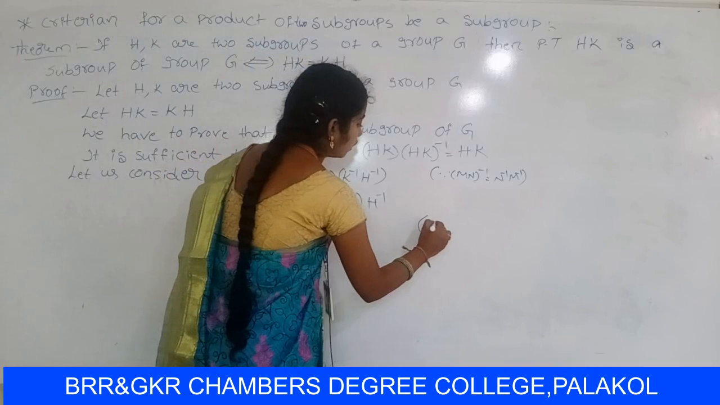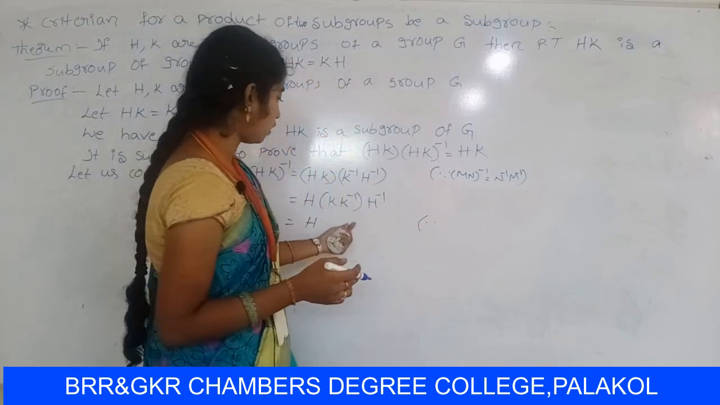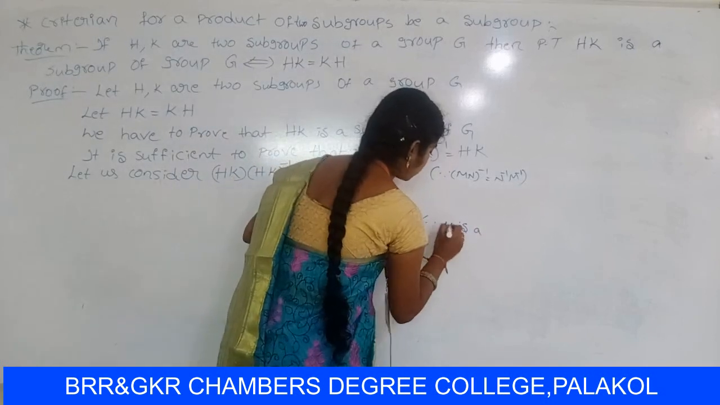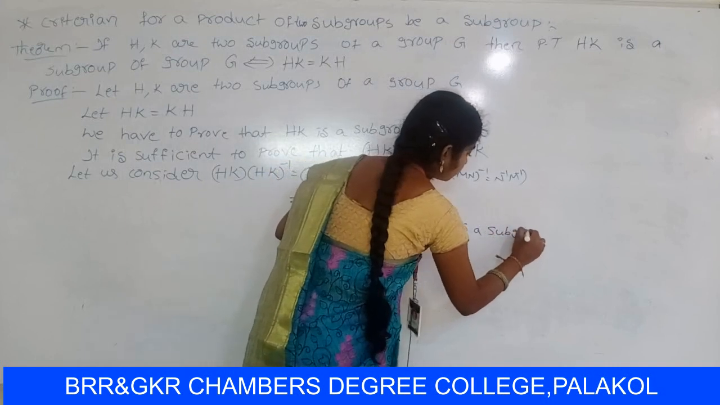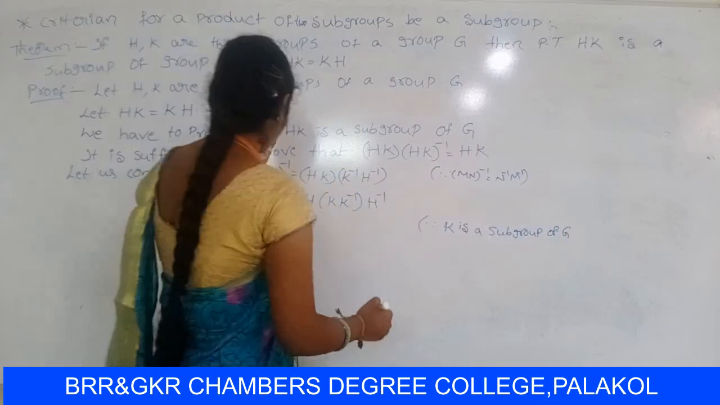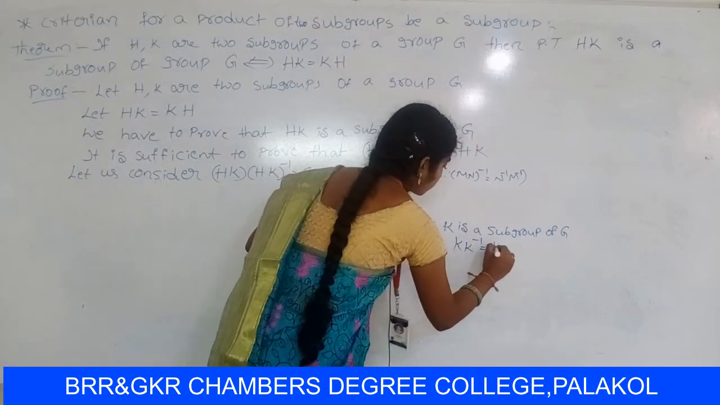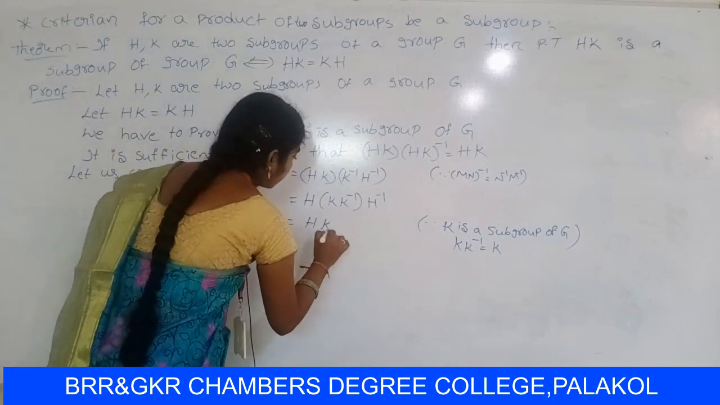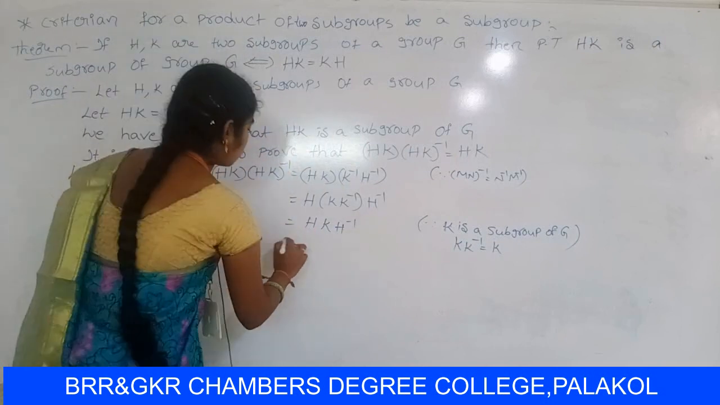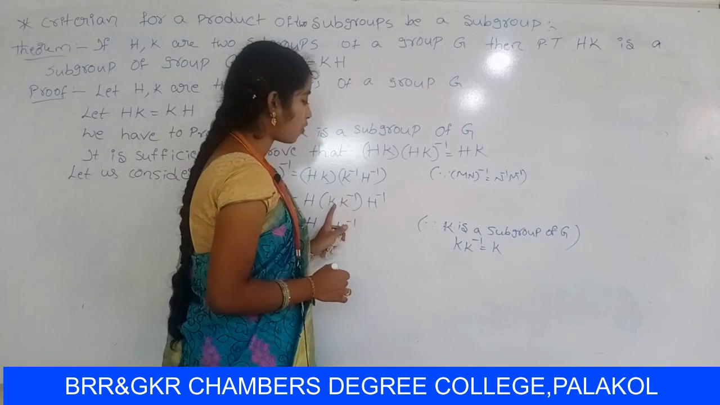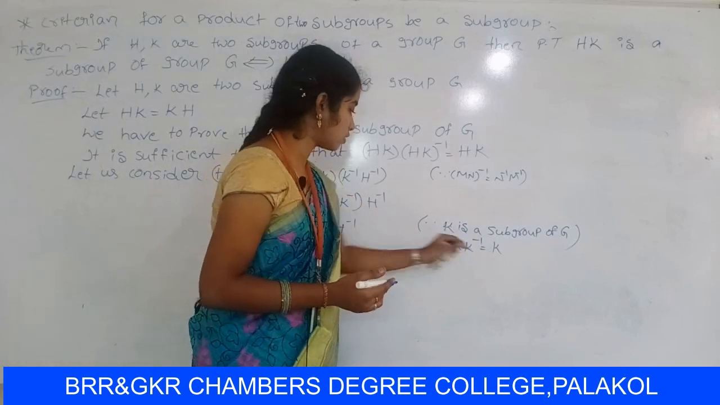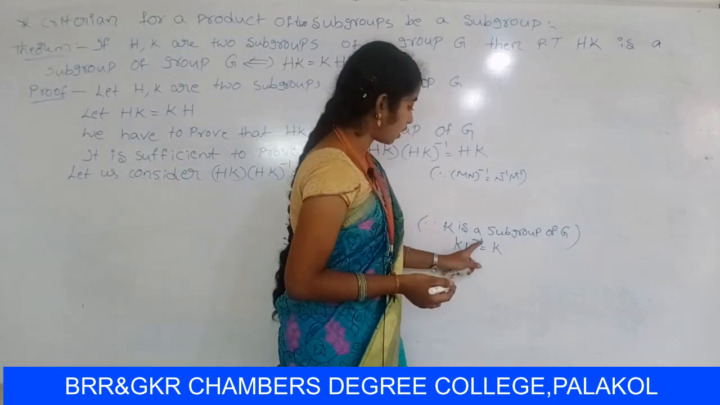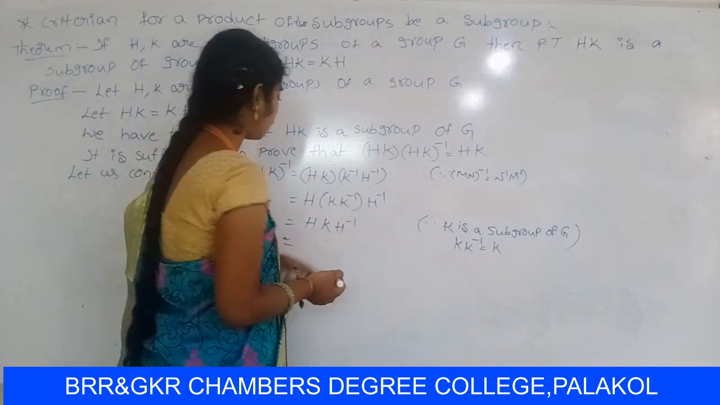already you know that H is a subgroup of Z, so H inverse equal to H. K is a subgroup of Z, so K inverse equal to K. So in general, H is a subgroup of Z can be written as H inverse equal to H, and K is a subgroup of Z means K inverse equal to K. So HK into H inverse.